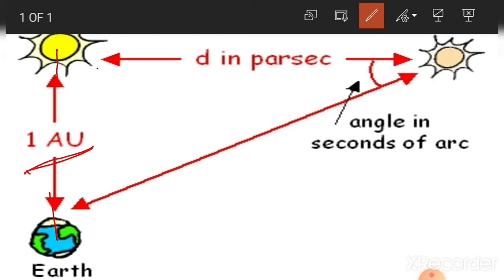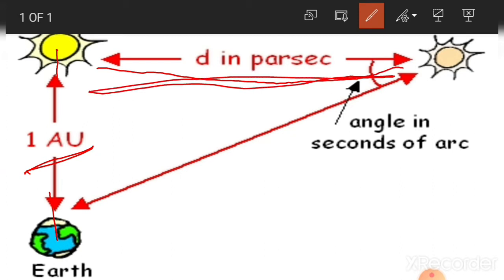And here this distance is taken as 1 parsec. That is what I have told you: the length used to measure large distances to astronomical objects outside the solar system. So I can measure the distance between the sun and a star present outside the solar system. This is all about larger units of length.